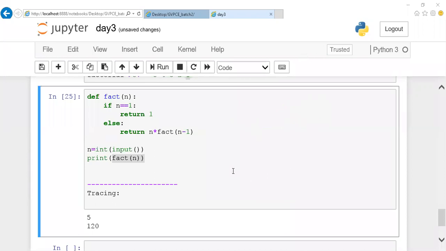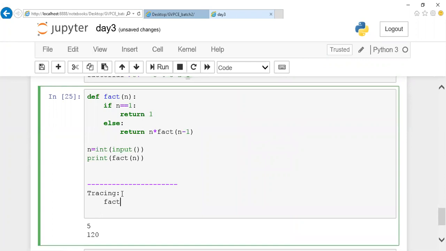Now we'll go ahead with the tracing. Listen carefully. I'm calling my fact, and let us assume the n value inputted is 5. So let us have here fact of 5. When fact of 5 is called, it will go here and check whether the number n, 5, equals 1. No, it is not equal to 1. So it will come to the else part: 5 into fact of 5 minus 1.